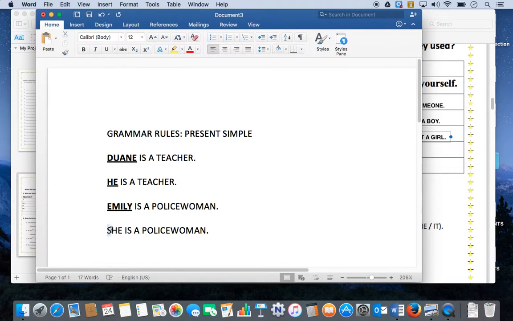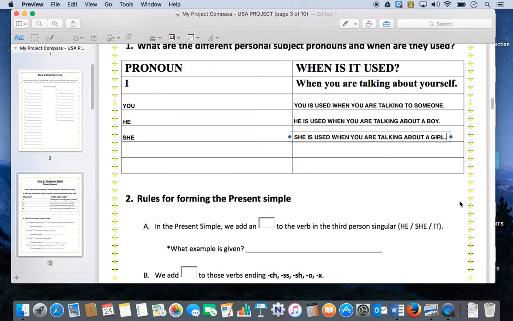Okay, so let's just put it in bold, underline it, and go back to our compass. The other thing here that we have is "it." Sometimes people think that "it" is associated with what we say in French as "on," but "on" is not the equivalent of "it." It is used when talking about objects or pets, for example. Now there are some exceptions, obviously, and we've talked about this.